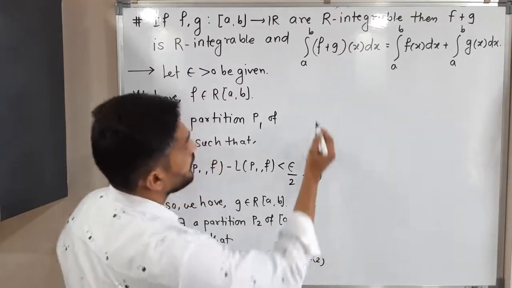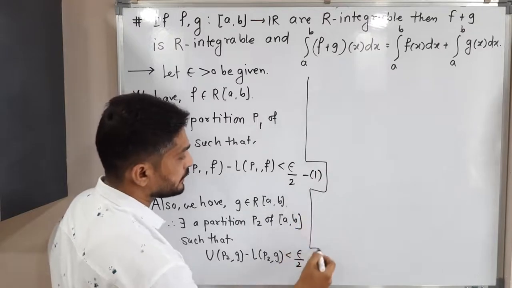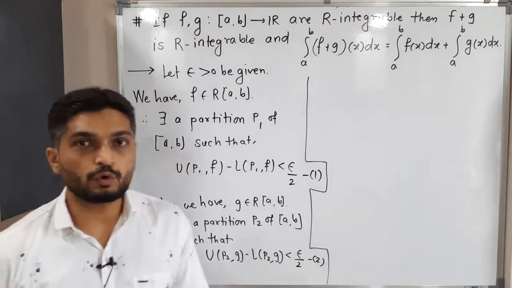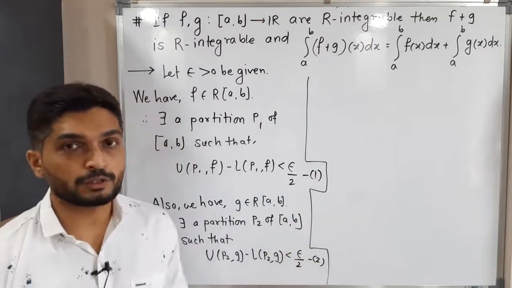This is 2. But the problem is that the first inequality is true for partition P1 and the second is true for partition P2.